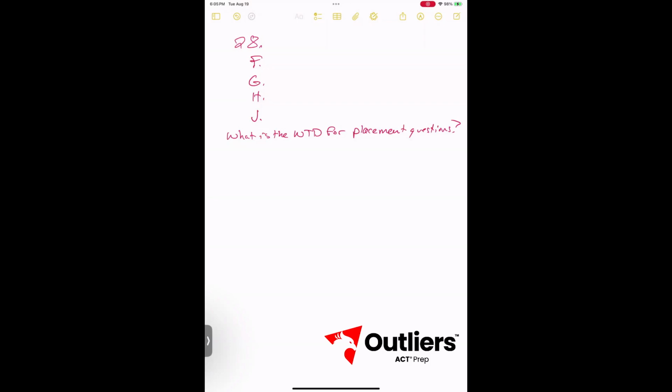There's only one thing you need to know to be able to answer this question, and that is: what is the WTD for placement questions? The WTD for placement questions is look for the hook. Look for the hook. We sometimes do different WTDs for placement questions. This is the most useful WTD. It's the oldest WTD that we have. If it doesn't work, we have other ones that also work, but this one works really well in this question.